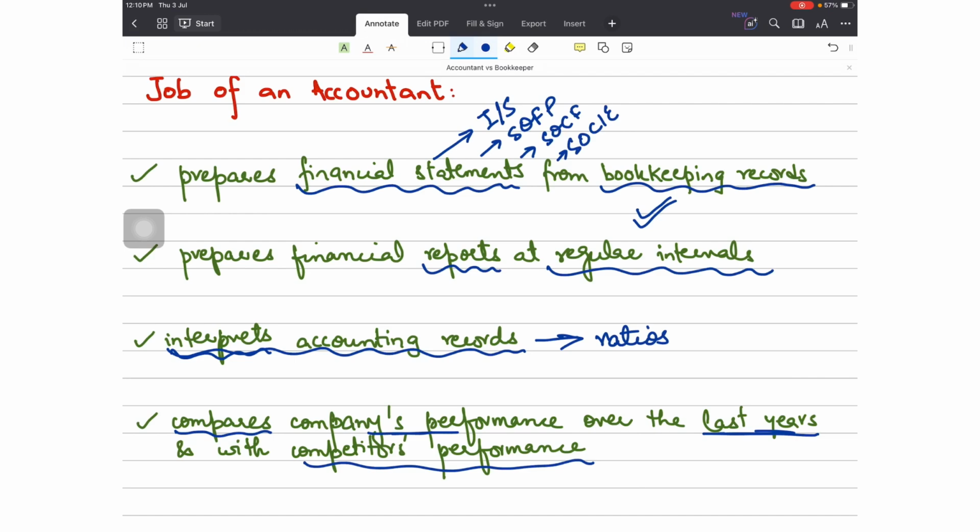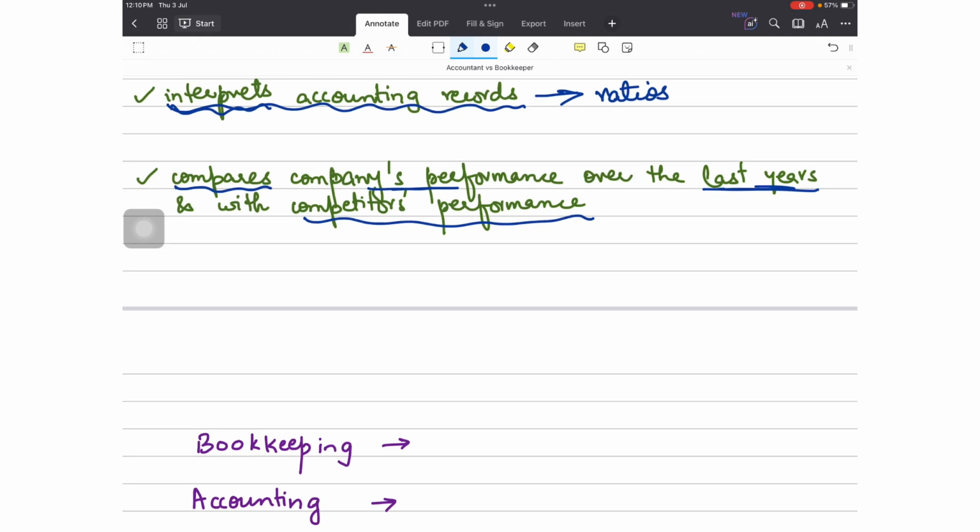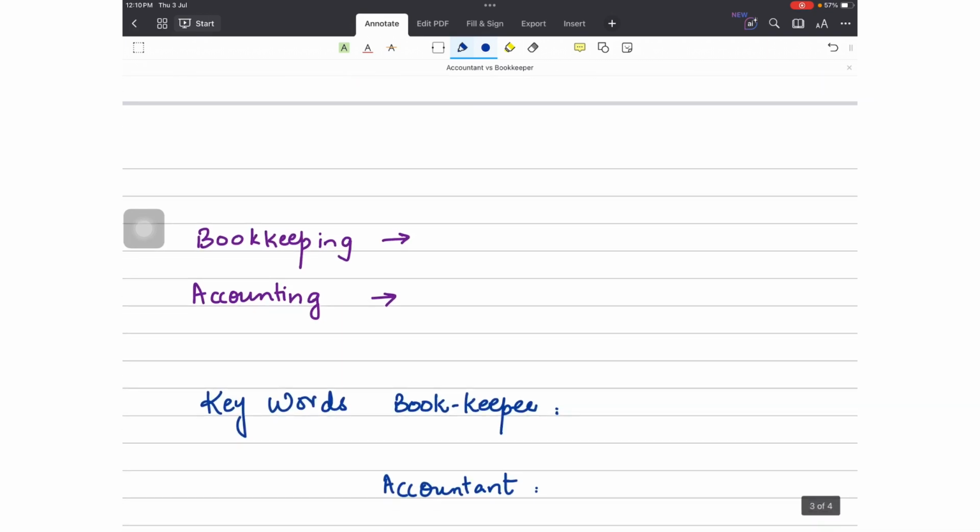So this is what an accountant does. Now let's quickly recall what we have studied so far: bookkeeping is mostly related to the detailed recording of transactions, whereas accounting is more about decision making, right? Interpreting and summarizing, measuring, identifying, analyzing, right?